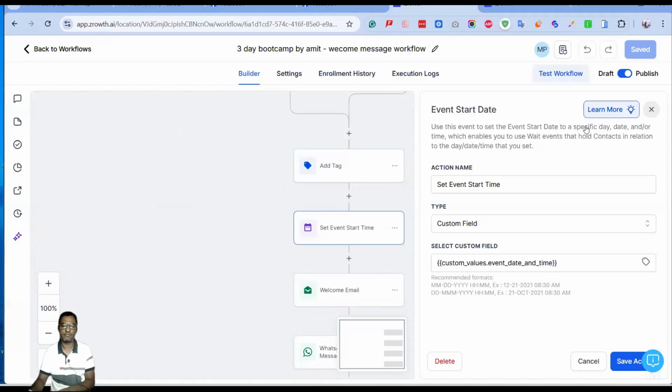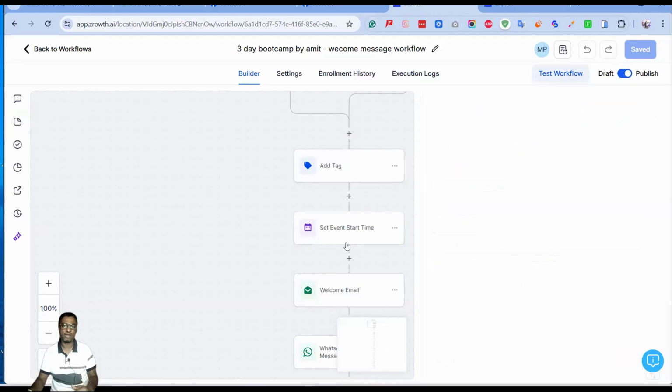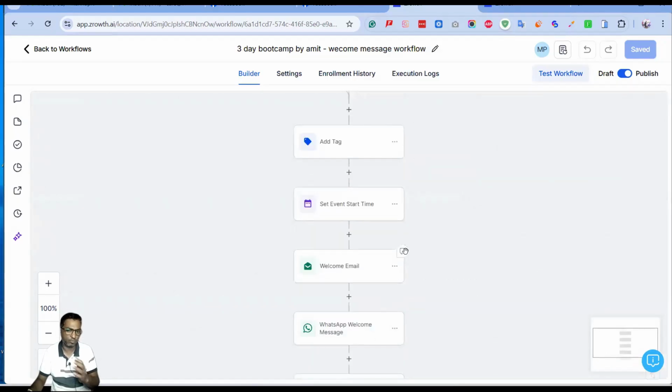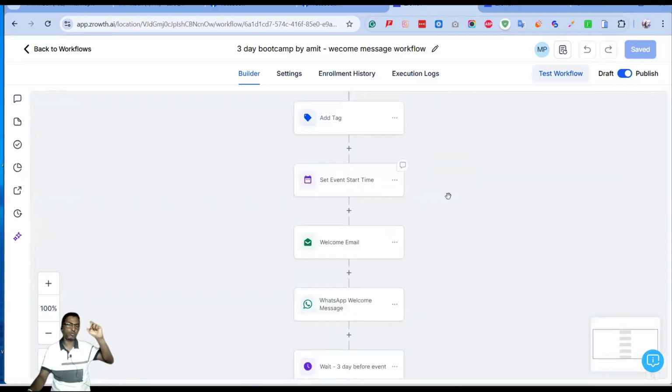Now, when we define the trigger value here right after the tag, that when our event is going to happen at what particular time, it will always monitor that particular event date whenever any action is going to happen.